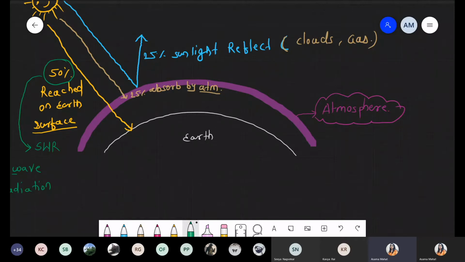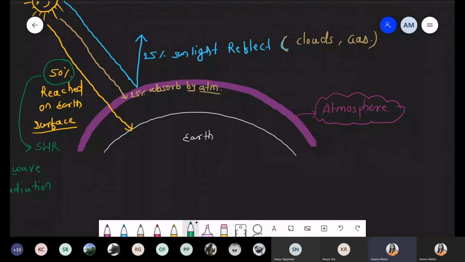So out of that 100%, only 50% of the sunlight reaches the earth's surface, and it is transported and reaches in the form of short wave radiation. Can you tell me if you know the simple rule of energy, that is wavelength? Energy is always measured in wavelength. We know that we measure wavelength in nanometers. So can you tell me what is the relation between the wavelength and the energy?